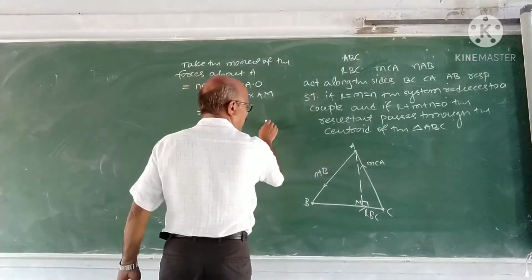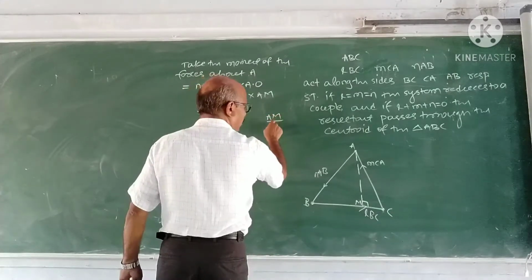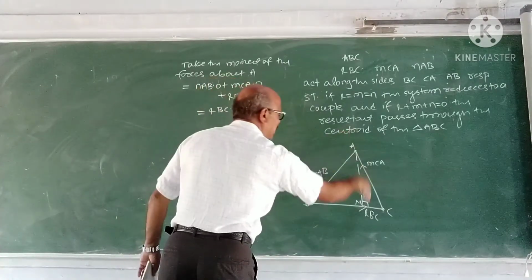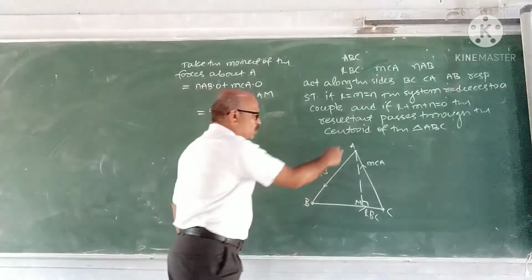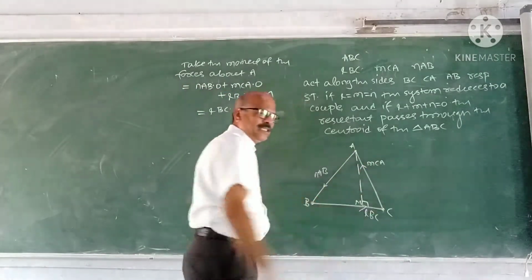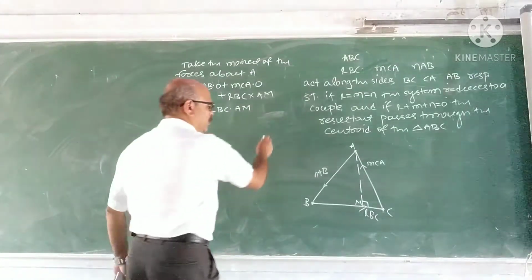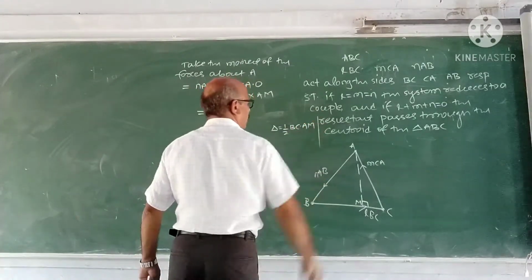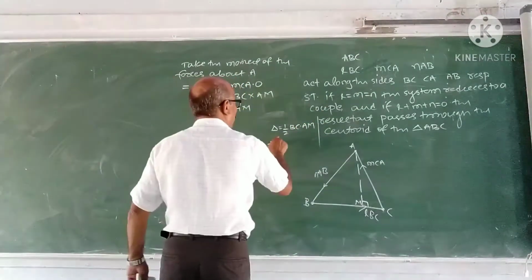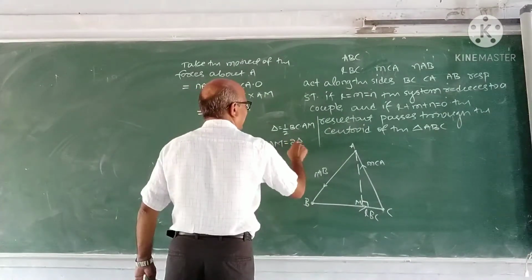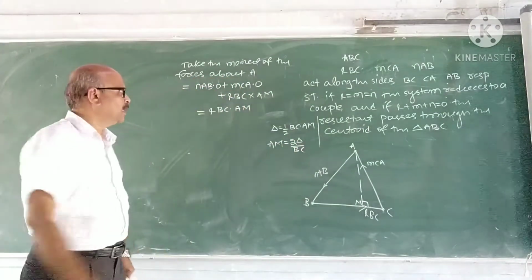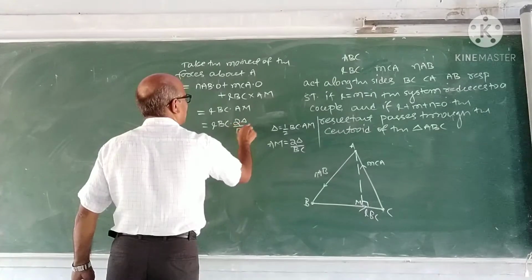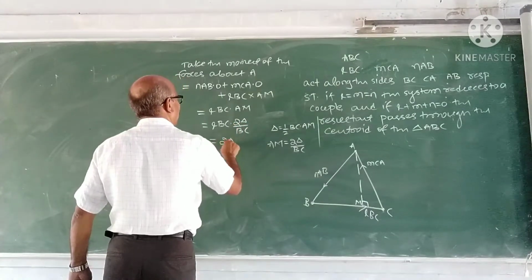To find AM, consider the altitude through A. Altitude through A is twice the area of the triangle upon BC. This is because the area of the triangle is half into BC into AM. Correct? What is AM therefore? AM is twice the area of the triangle upon BC. Therefore, LBC into twice the area of the triangle upon BC is twice the area of the triangle into L.